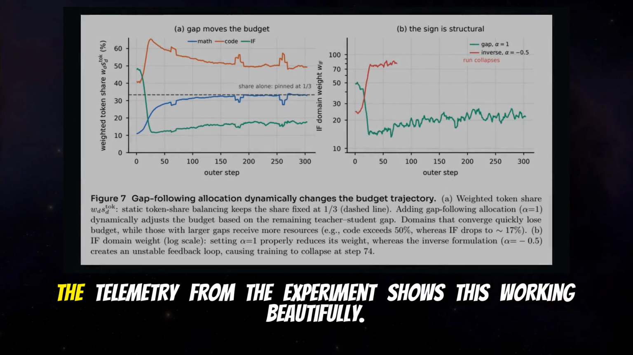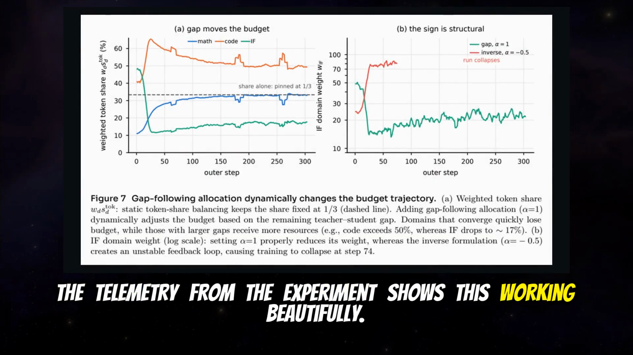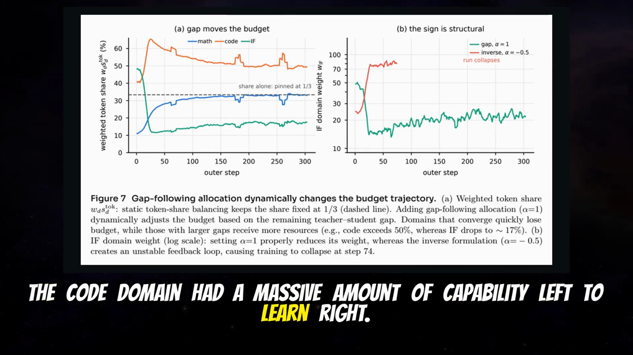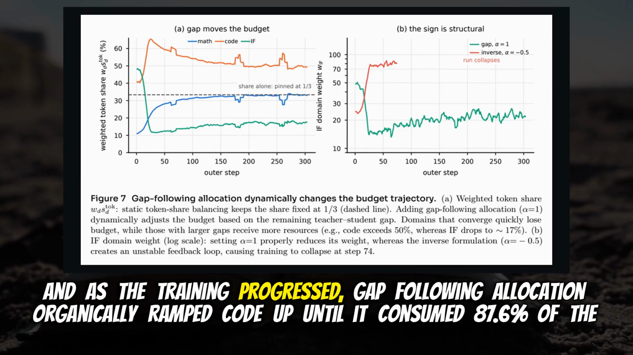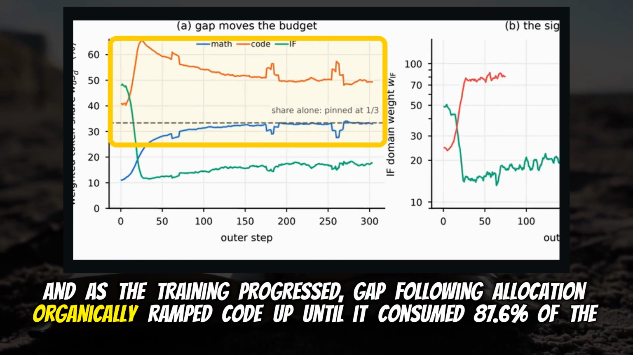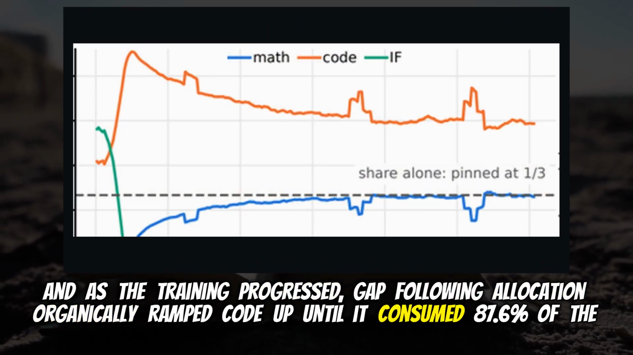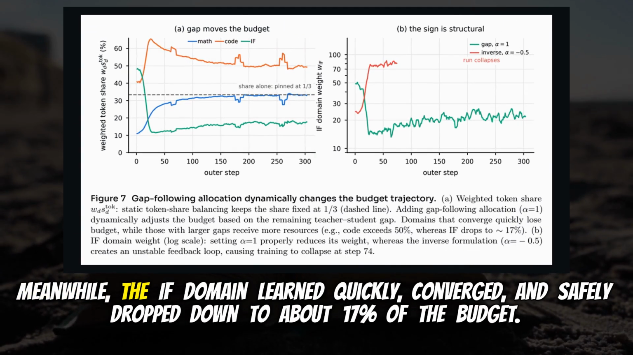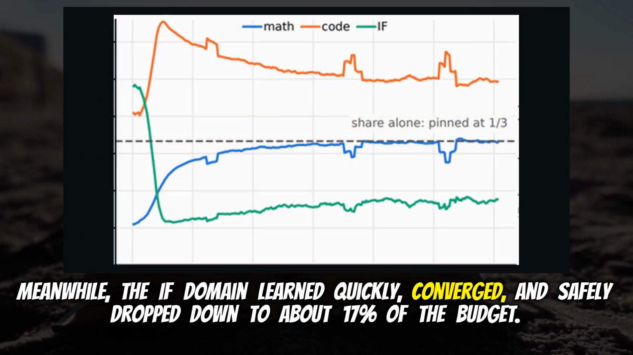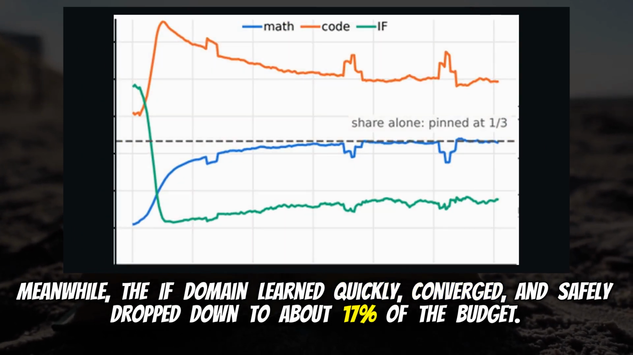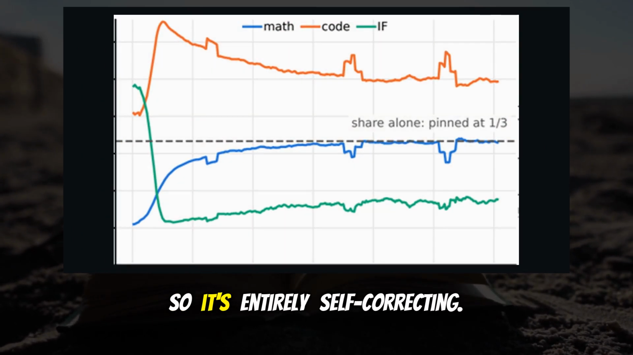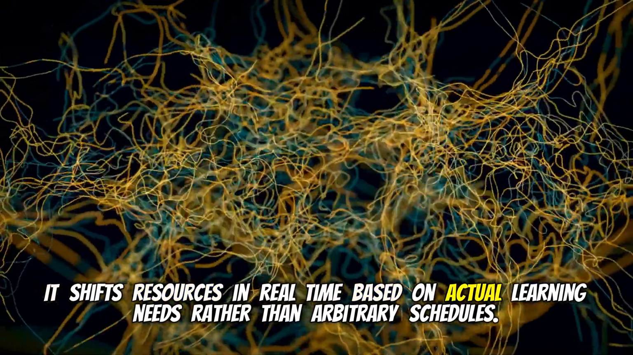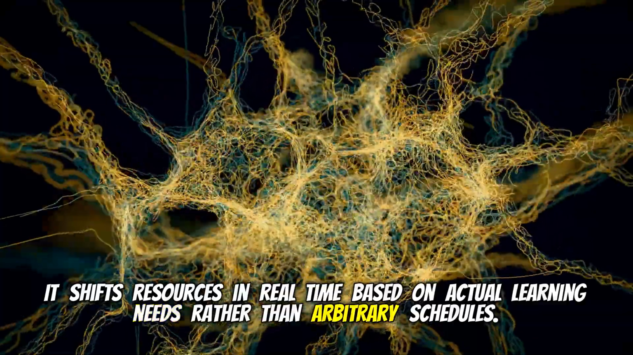Okay. The telemetry from the experiment shows this working beautifully. The code domain had a massive amount of capability left to learn, right. Right. And as the training progressed, gap-following allocation organically ramped code up until it consumed 87.6% of the budget. Oh, wow. Yeah. Meanwhile, the IF domain learned quickly, converged, and safely dropped down to about 17% of the budget. So it's entirely self-correcting. It shifts resources in real time based on actual learning needs rather than arbitrary schedules.